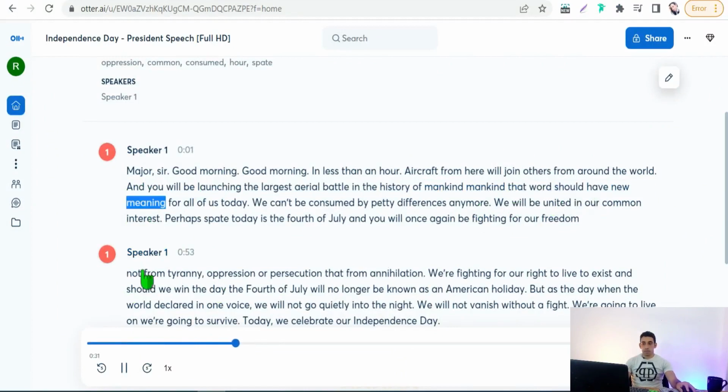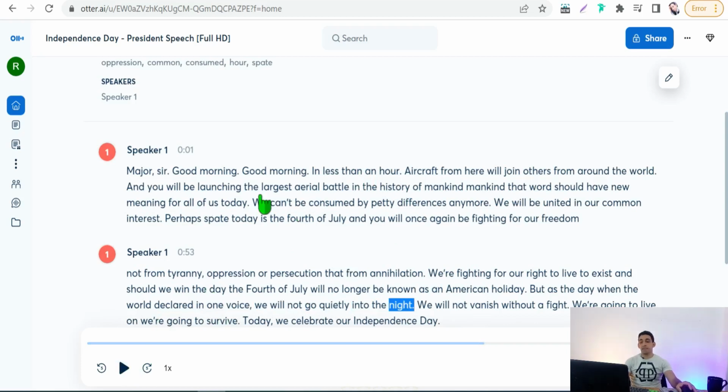Words should have new meaning for all of us today. We can't be consumed by our petty differences anymore. Perhaps this is fate, that today is the 4th of July, American holiday. But as the day when the world declared in one voice, we will not go quietly into the night.